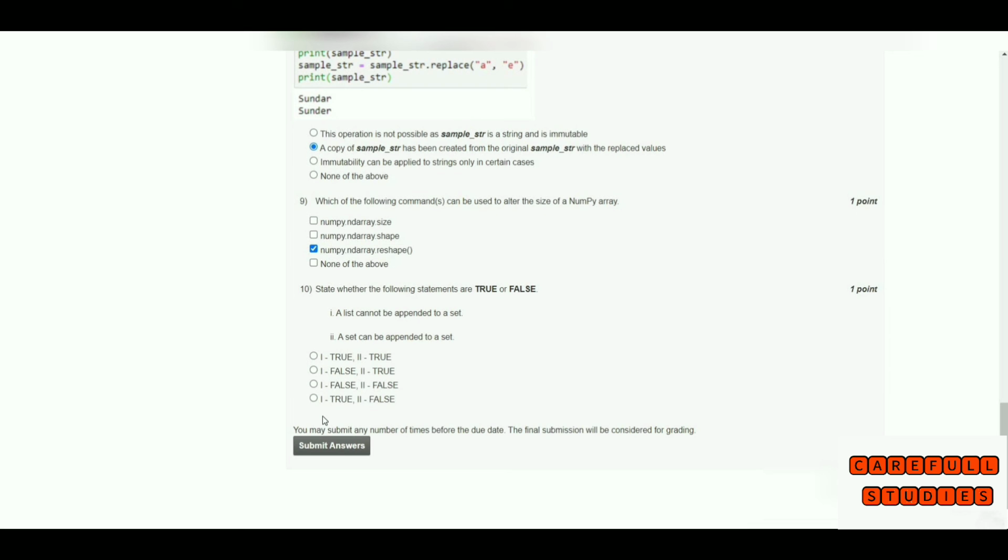At last, the final one: state whether the following statements are true or false. First one: a list cannot be appended to a set. True, we cannot append a list to a set. Next one: a set can be appended to a set. This is also false, we cannot append one set to another set. So these are the answers for the week 2 assignment solutions.